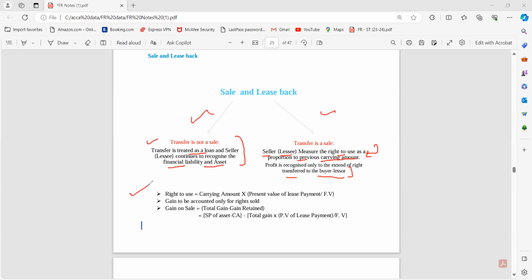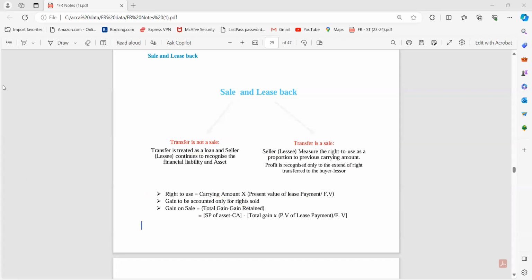For calculating the value of right of use of asset, I will take carrying amount into present value of the lease payment divided by the fair value. The amounts will be given in the question. The gain is recognized only for the rights transferred, based on the asset sold. Gain on sale is selling price of the asset less carrying amount, minus total gain into PV of the lease payment divided by fair value. So I will account for it in such a way.